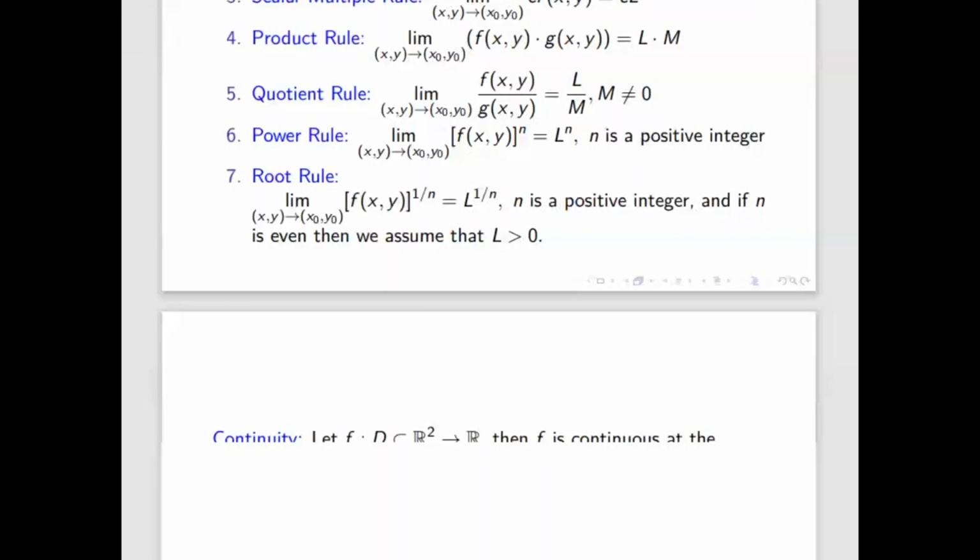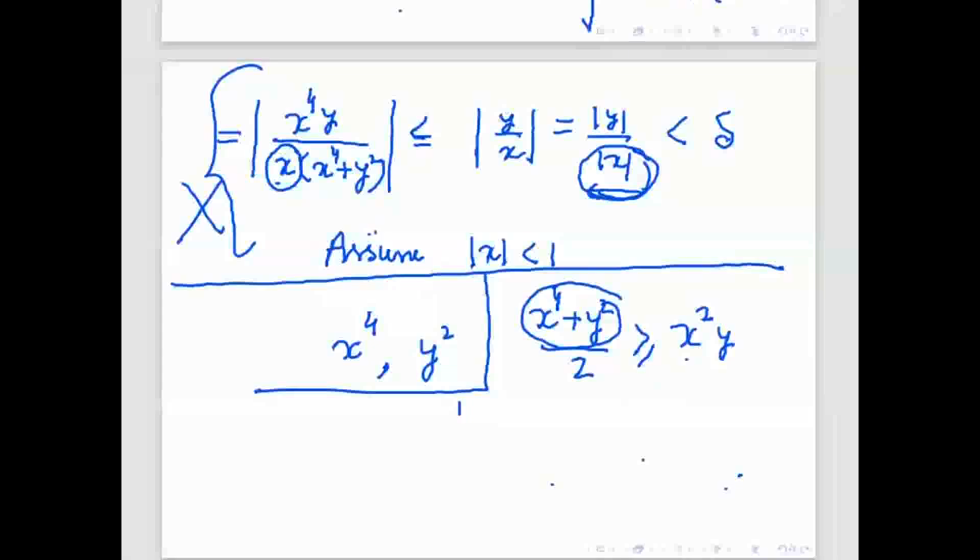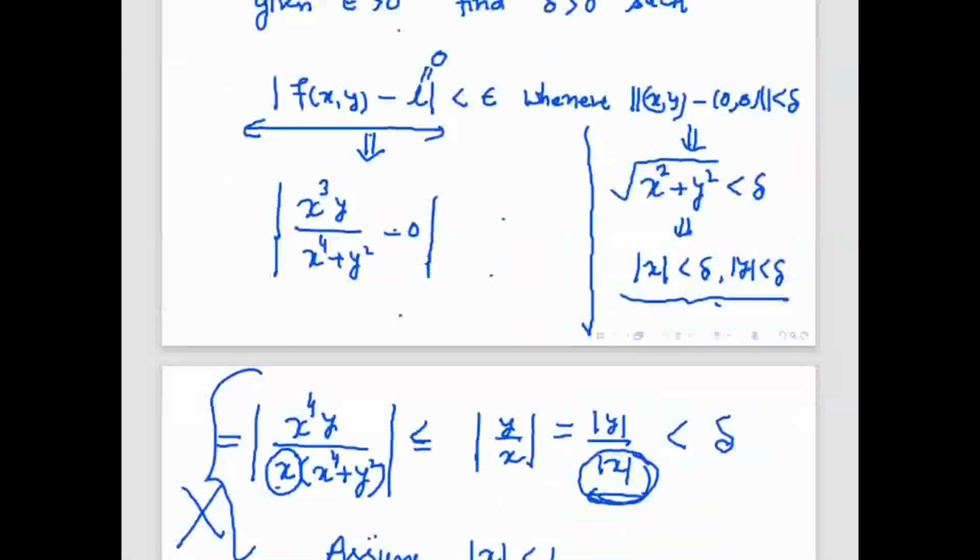Sir, in the previous question, can we take y equals 1 by x square and then simplify it? Then also that delta by 2 will come.